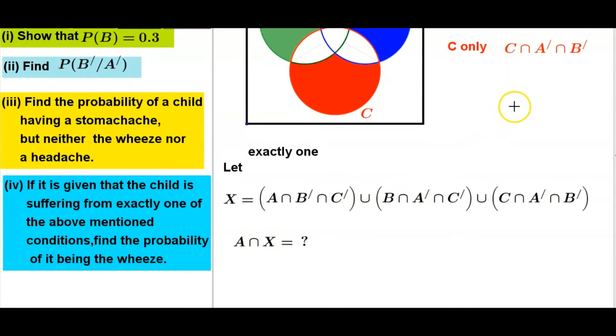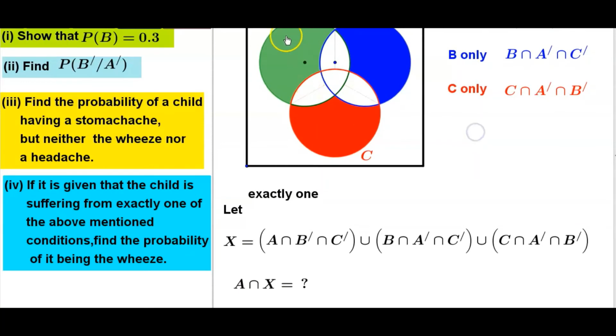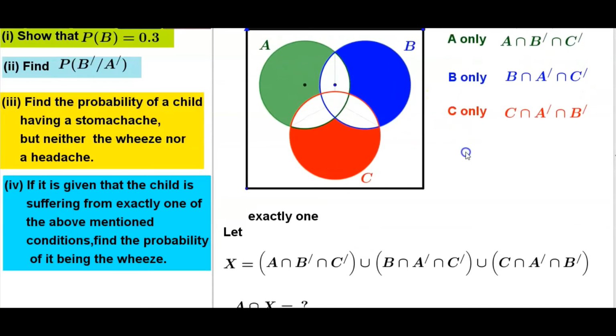A intersection X. In set notation, A intersection X. The set is these 3 regions, green region, blue region and red region. Intersection with A is this region.